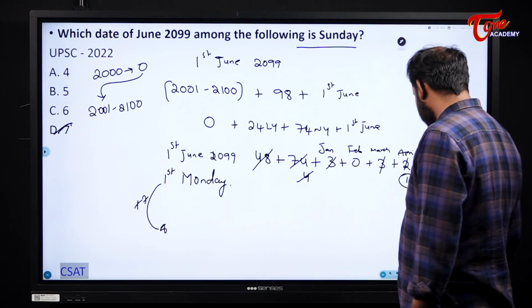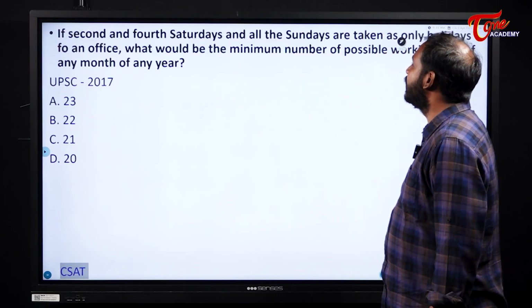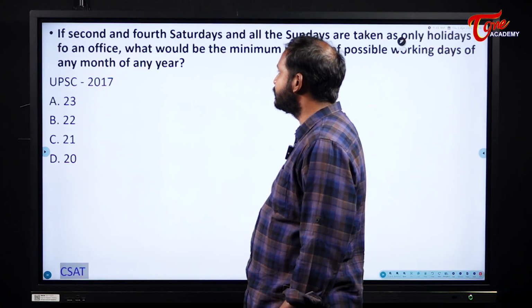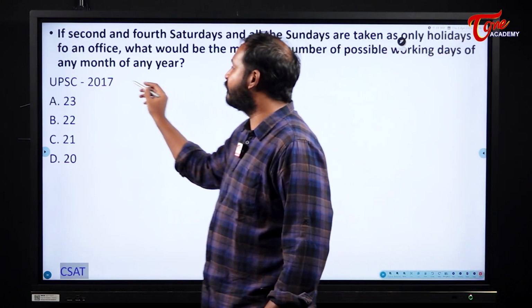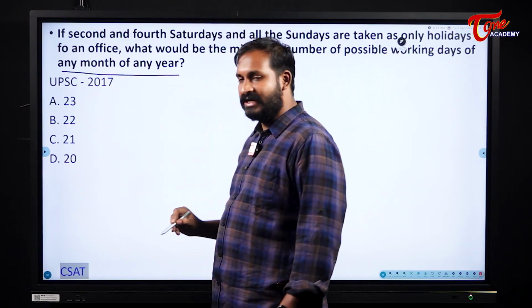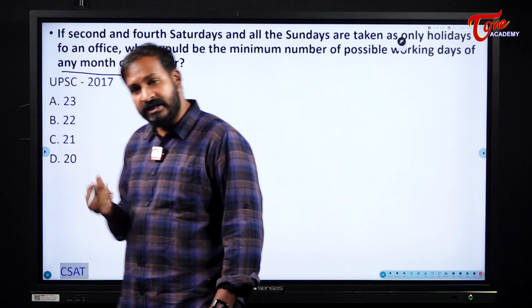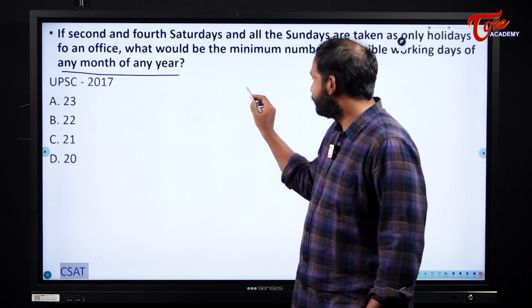Understood? Right. Next one. If second and fourth Saturdays and all the Sundays are taken as the only holidays of an office, what would be the minimum number of possible working days of any month of any year? Usually, tell me what is the minimum number of days we will have in any year? In any year, 28 days, right?